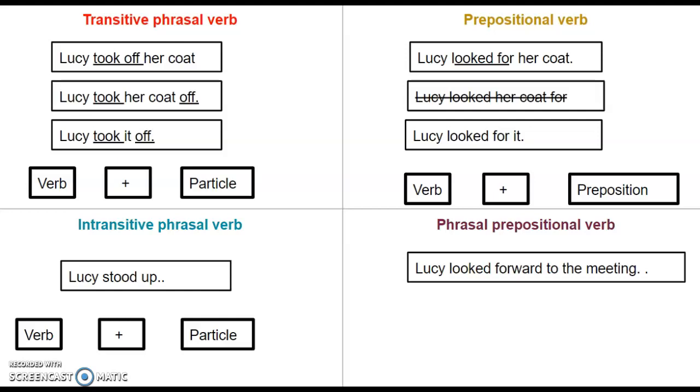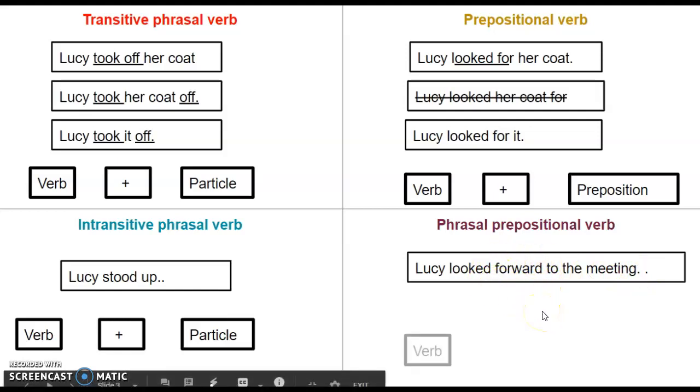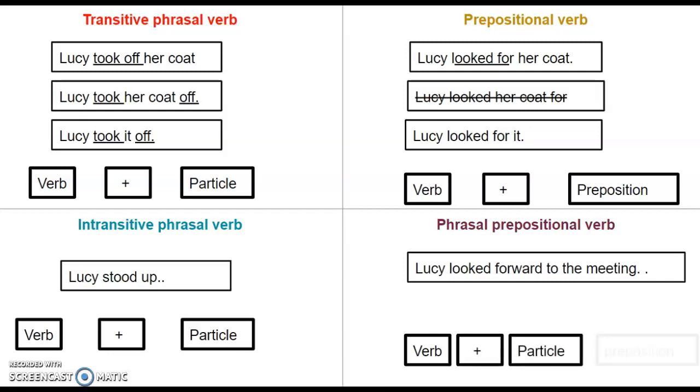Lucy looked forward to the meeting. Looked forward to. Phrasal prepositional verb. They are made up of a preposition because there is something after this, and this is considered to be a particle. So they are made up of a verb plus a particle plus a preposition.